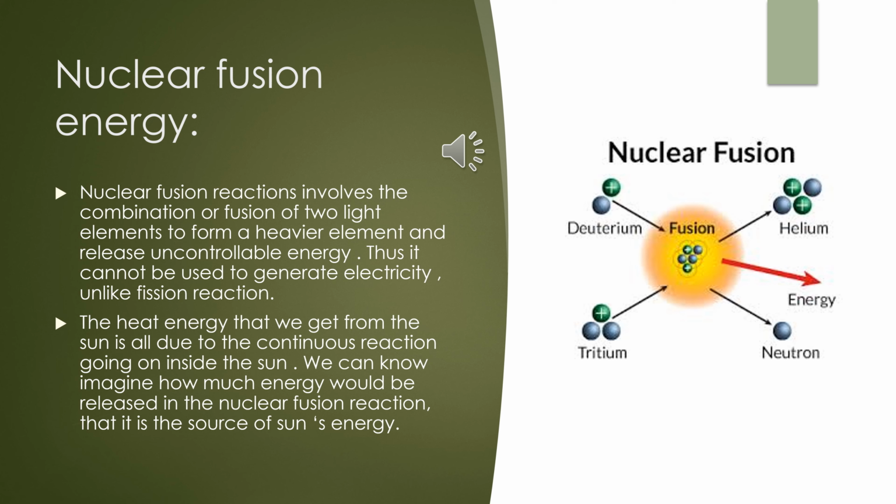We can imagine how much energy would be released in the nuclear fusion reaction. That is, the Sun is the source of nuclear fusion energy. The fusion energy we gain from fusion reactions is one in which two smaller nuclei or elements combine together to release nuclear energy, and a new element is formed in this reaction.